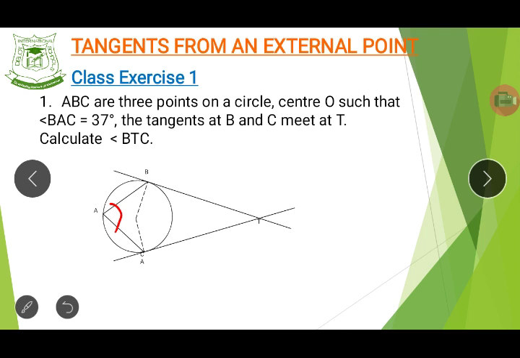The tangents at B and C meet here at T. Now calculate angle BTC, that is, calculate this angle. It is a very simple question. I believe you can solve it using some of the examples that you've been taught today.